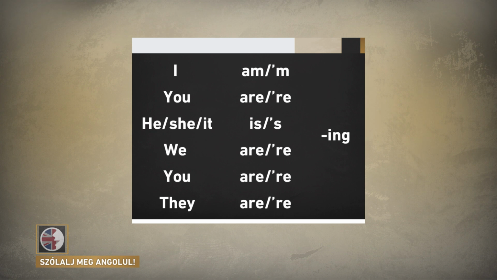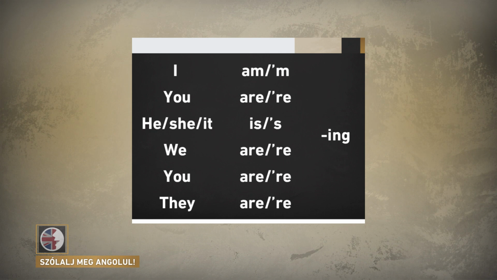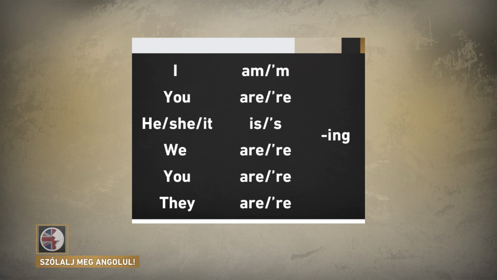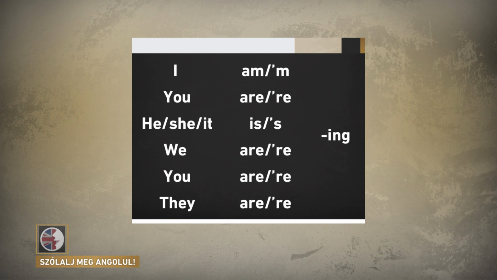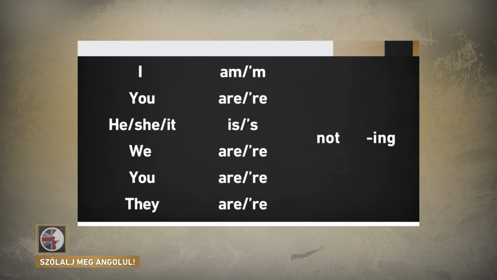It's time for Mabel. Mabel the table. I'm running. You're running. He's running. She's running. It's running. We're running. You're running. They're running. So, that's the positive. What about the negative? Mabel, I'm not running. You're not running, or you aren't running. He's not running or he isn't running.